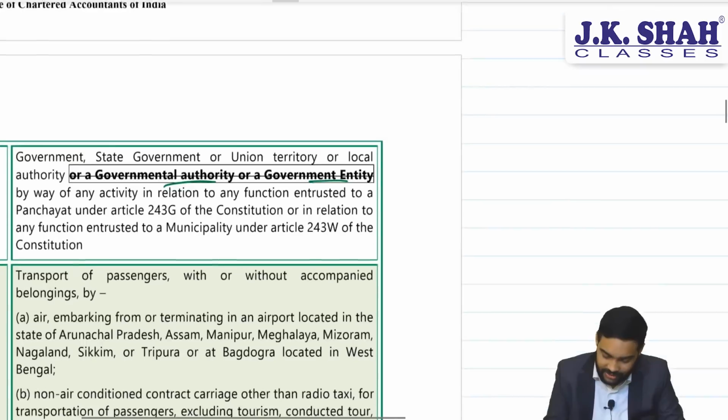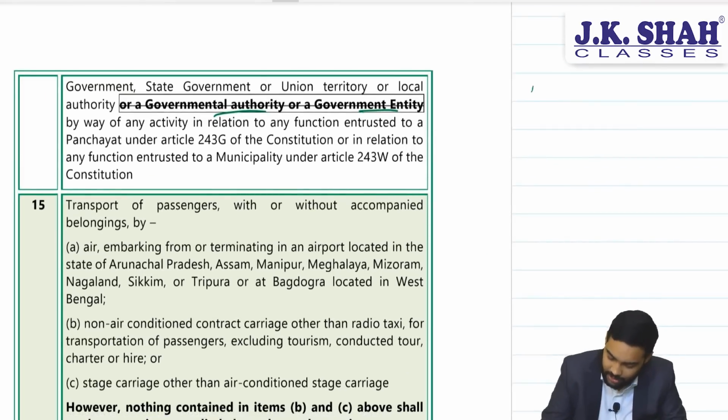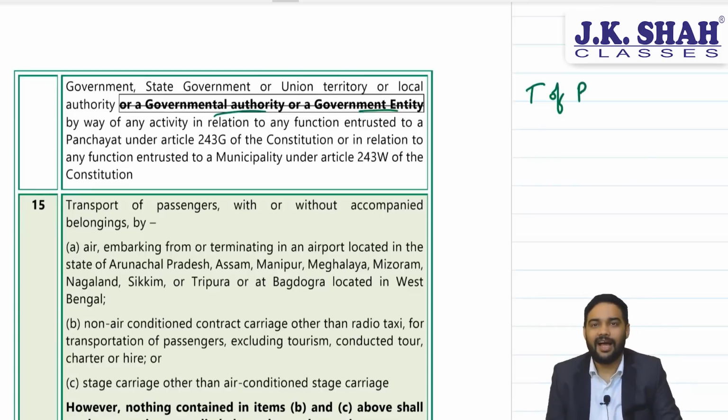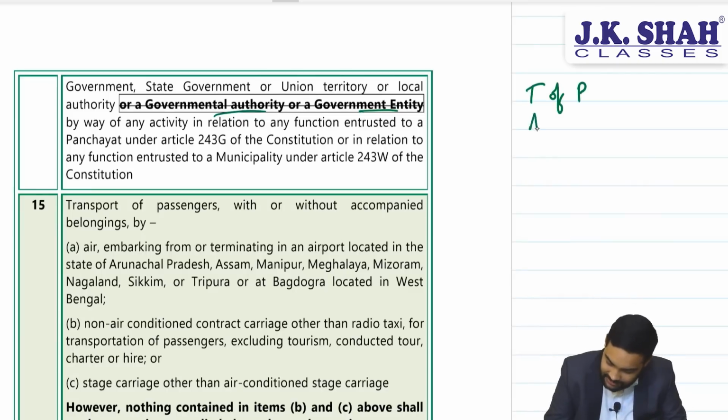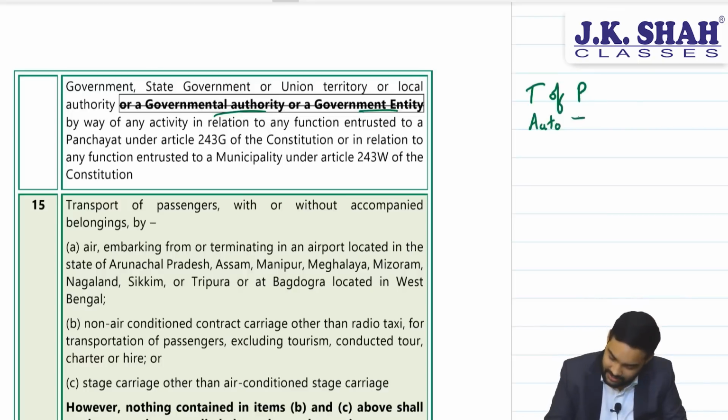Now coming to the transportation of passenger sector. Important, very important amendment. Say suppose we talk about auto rickshaw. Sir, auto rickshaw is exempt. We talk about metered cab. Sir, metered cab is also exempt.